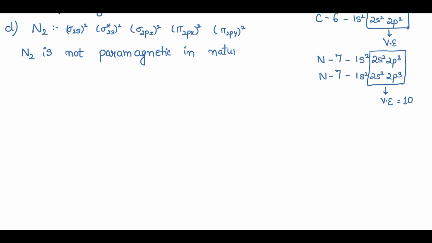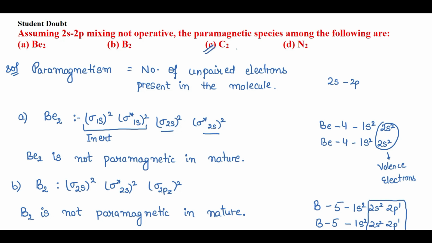So out of these 4 molecules, only carbon is paramagnetic in nature, right? Option C is the correct one.